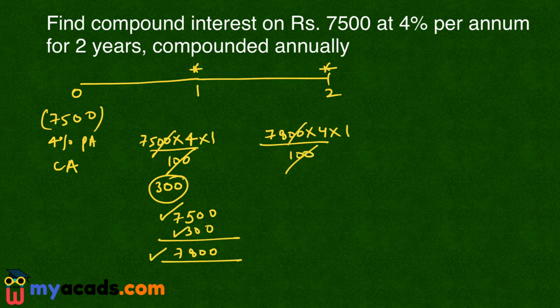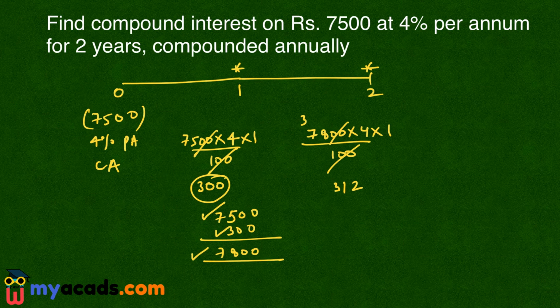So 100 will cancel out. So it will become 4 8s are 32, 3 carry, 7 4s are 28, 29, 30, 31. 312 is the new interest that I will get during the second year. So now after 2 years compounding will take place. It means I will add the previous principal, that is 7800, plus the new interest, that is 312.